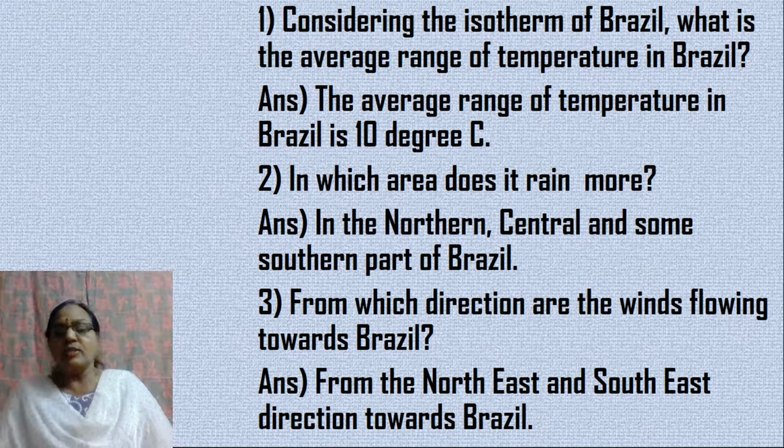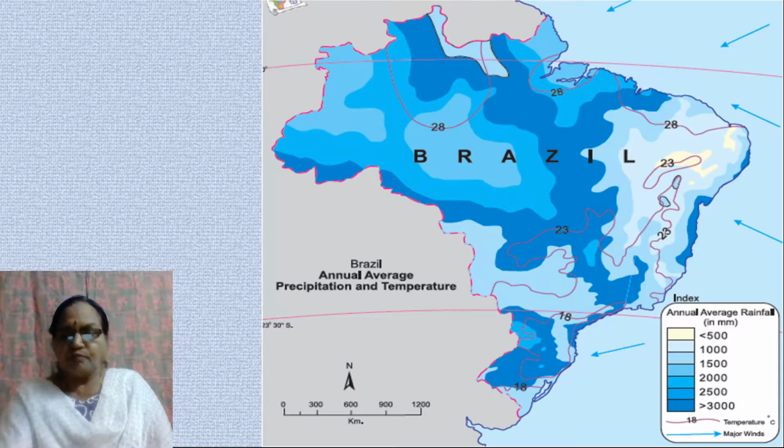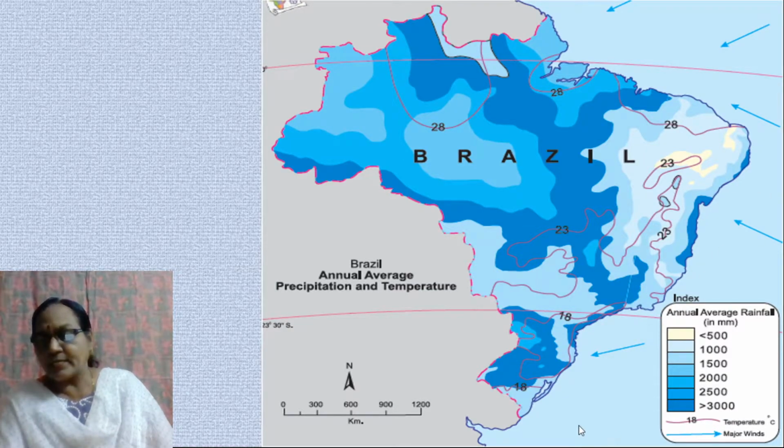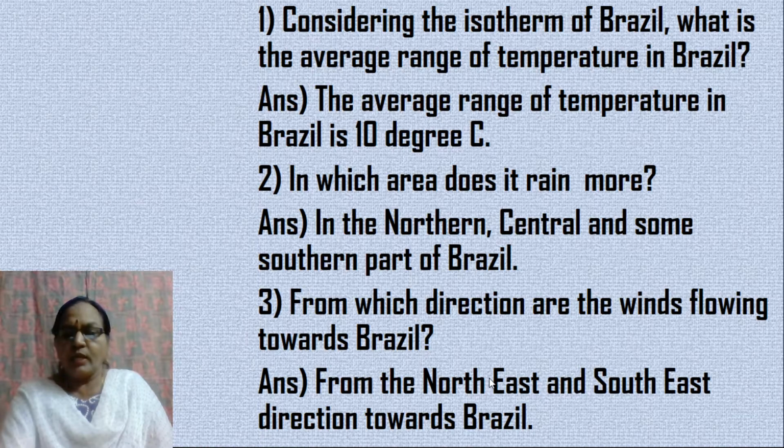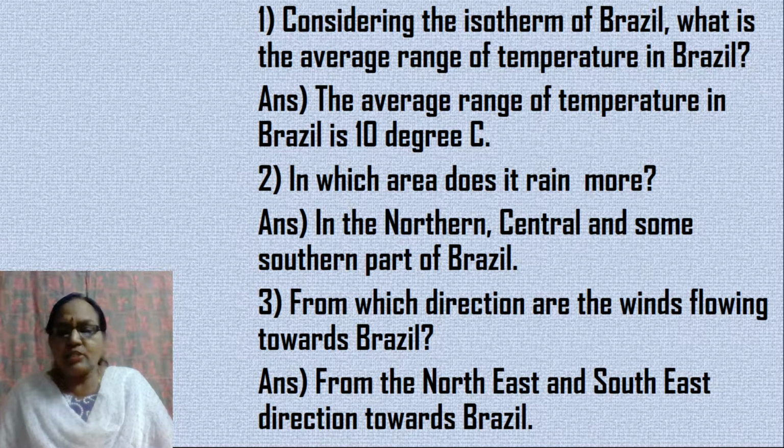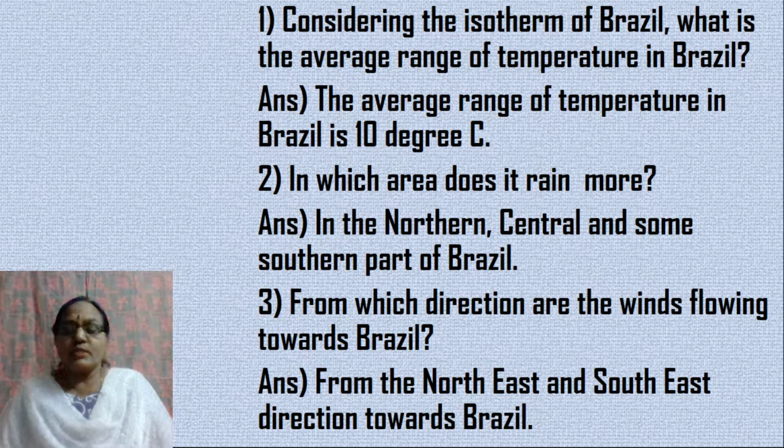From which direction are the winds flowing towards Brazil? Now look at the index here. This blue arrow shows you major winds. So here is the direction. This is northeast and here this is southeast. So northeast as well as southeast winds. So from which direction are the winds flowing towards Brazil? It is from the northeast as well as the southeast part of Brazil.